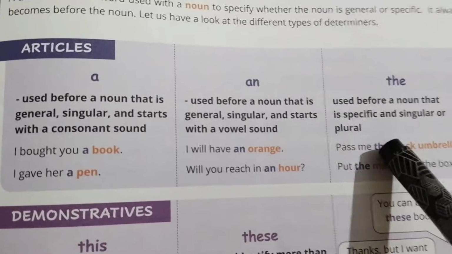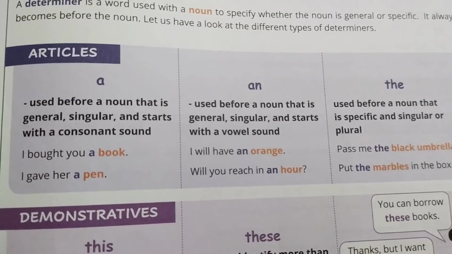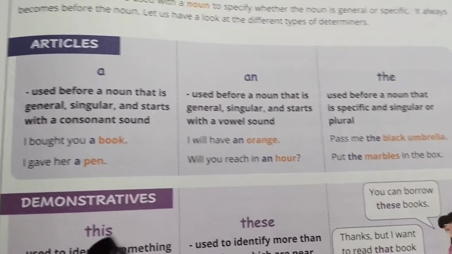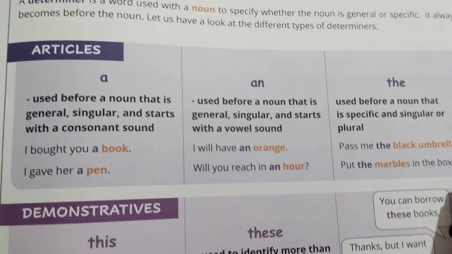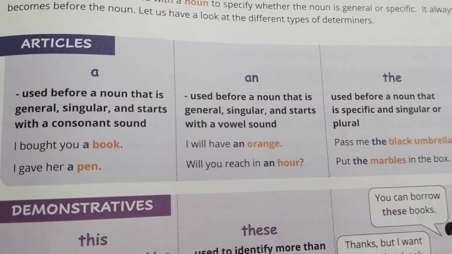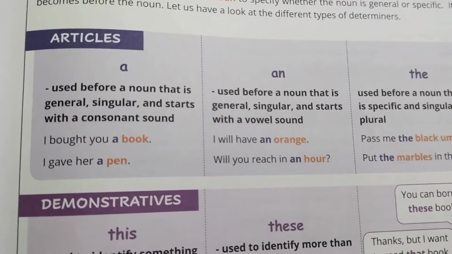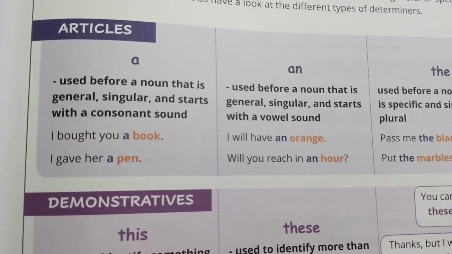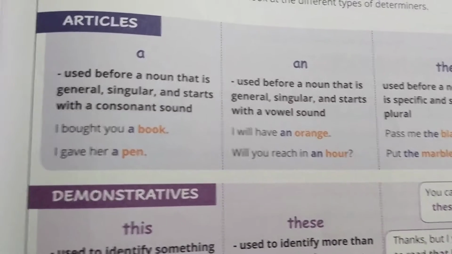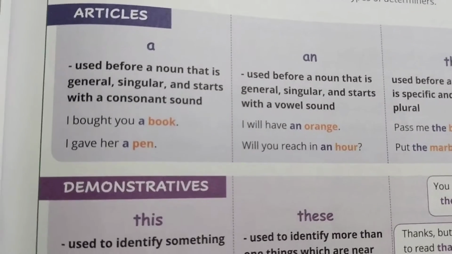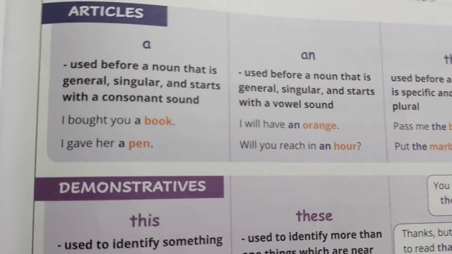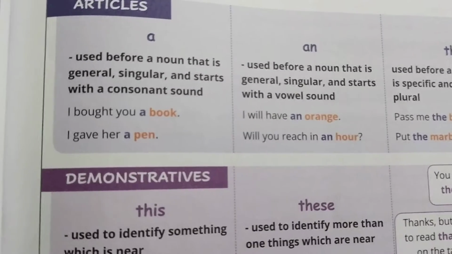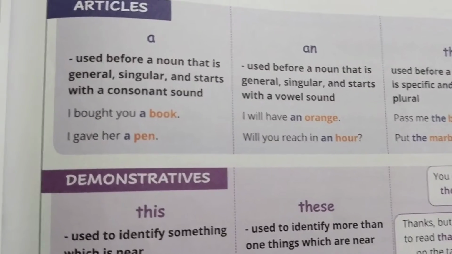So I'll explain with an example the rule you need to follow while you write a and the. For example, if you start a story: once upon a time I saw an elephant walking through the forest. In the first line, when I mentioned the elephant, I said an elephant, isn't it?